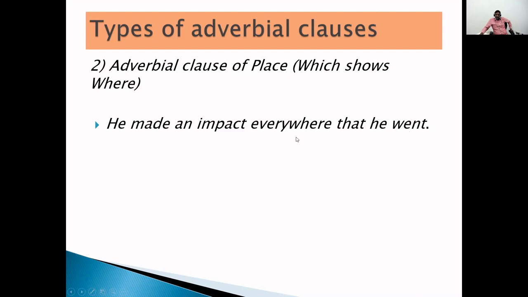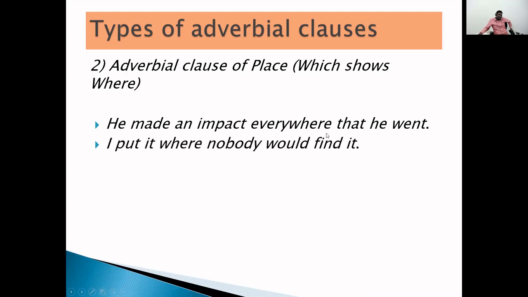Here, everywhere is reflecting place. Wherever he went, he made an impact on whatever audience, people, spectators, whatever it may be. So here, everywhere he went is the adverbial clause of place, and it is giving the place where it happened.